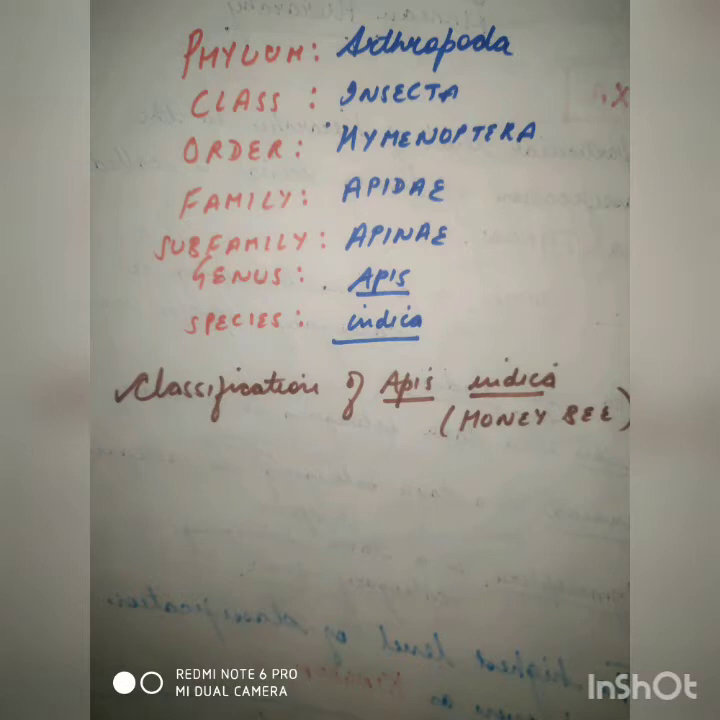We know that the classification of honeybee follows phylum, class, order, family, subfamily, genus and species, right? So here Arthropoda is a taxon belonging to category phylum. Similarly, Apidae is a taxon belonging to category family. Indica is a taxon belonging to category species. So all these are higher taxa.